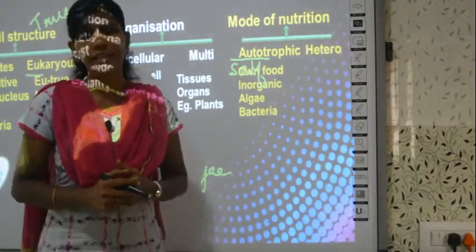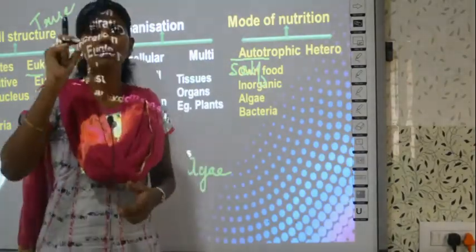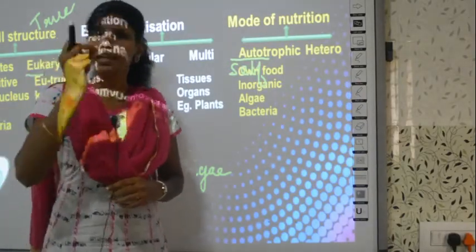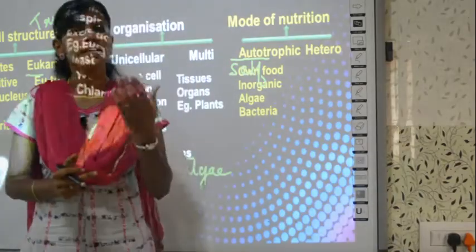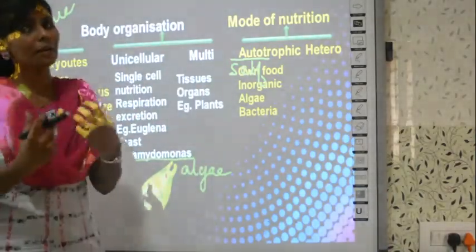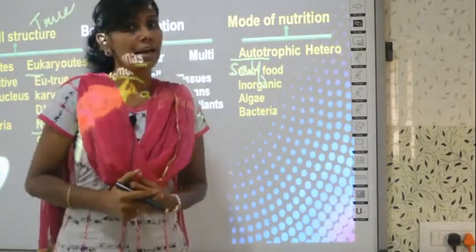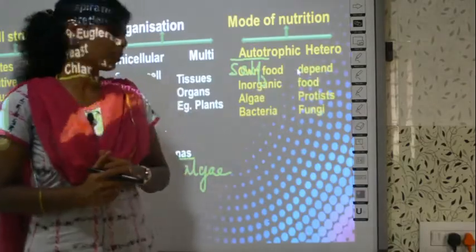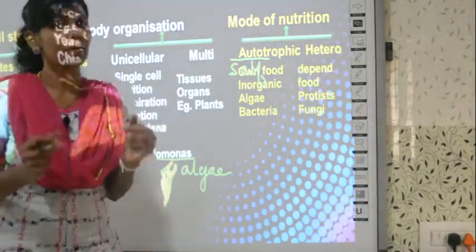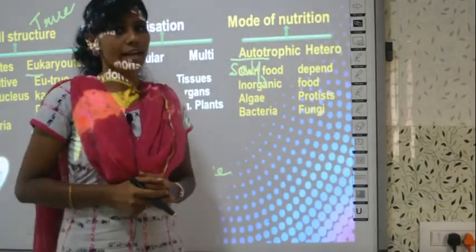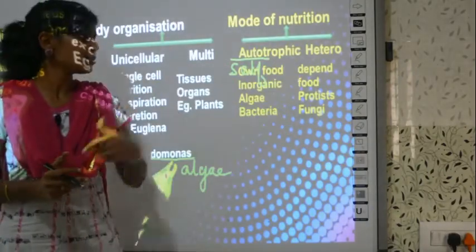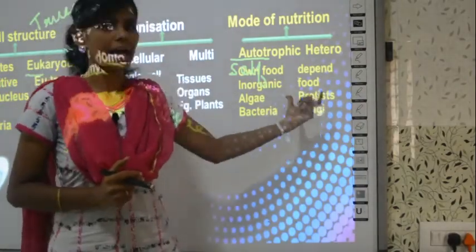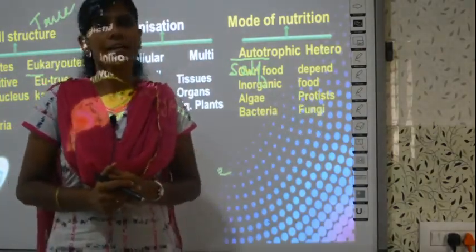Have you seen algae in some water bodies? You can see green in wells and walls, some green sponge-like structure, no? That is algae. These algae are green in color because they have a pigment called chlorophyll and they can undergo photosynthesis. So what are heterotrophs? I told you already, whatever cannot prepare its own food depends on other organisms for food, and these are called heterotrophic organisms. Examples for heterotrophs are the groups Protista and fungi.